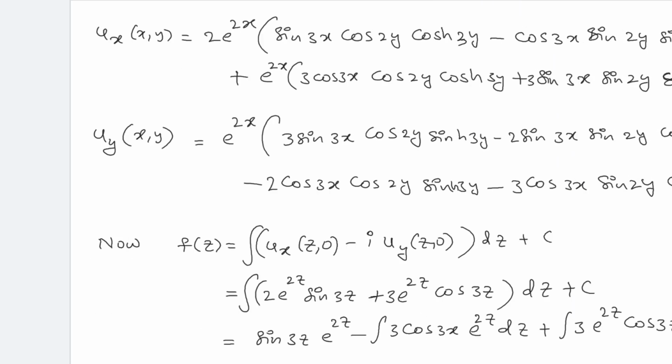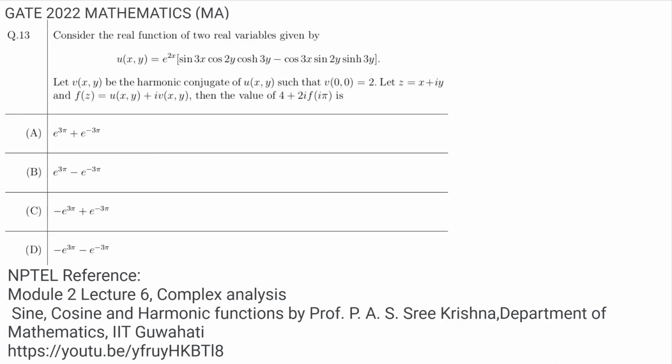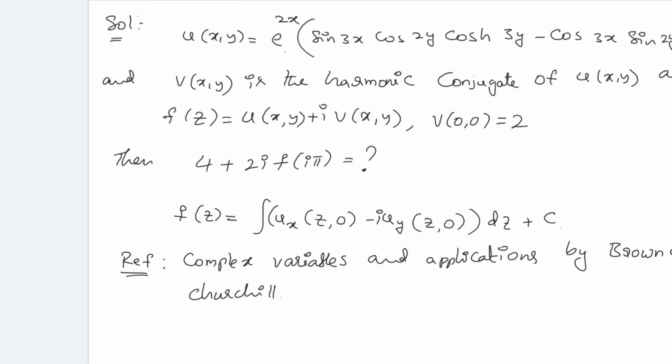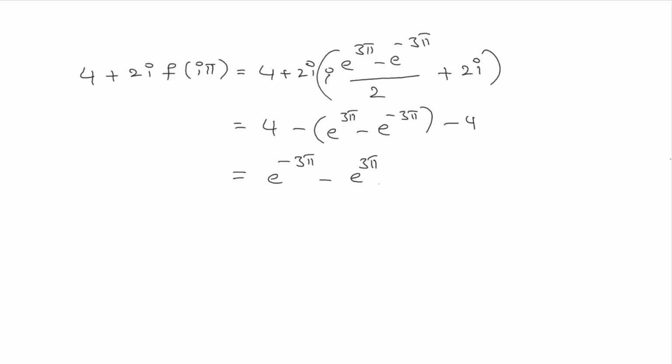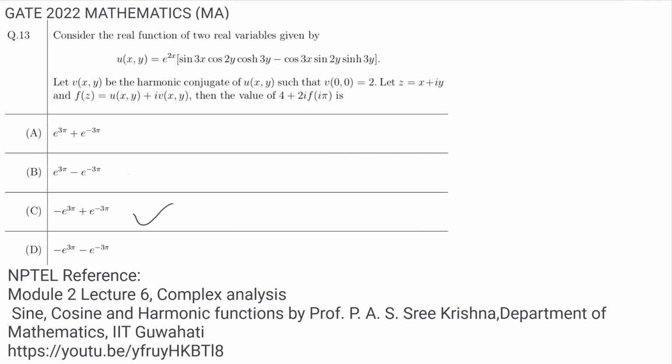So from the given options, option C is correct, that can be seen as e to the power of minus 3 pi minus e to the power of 3 pi. So option C is correct. Thank you.